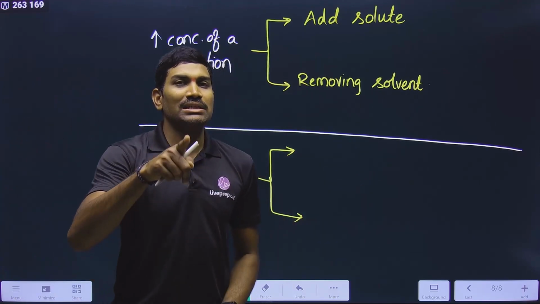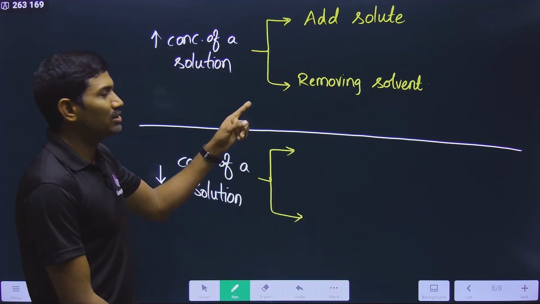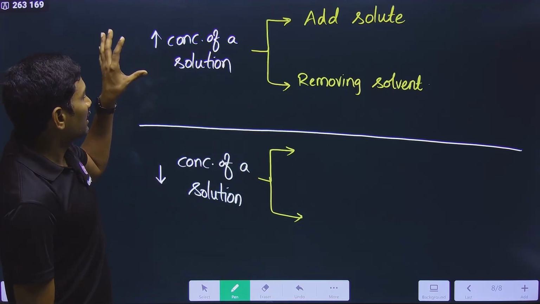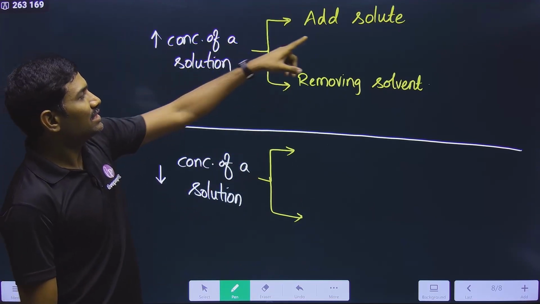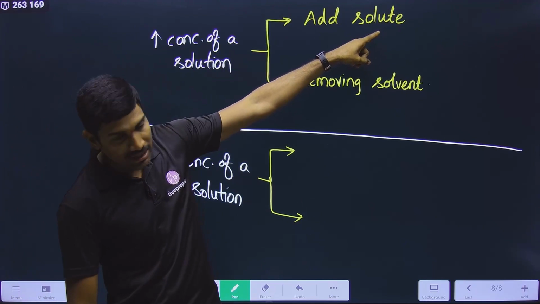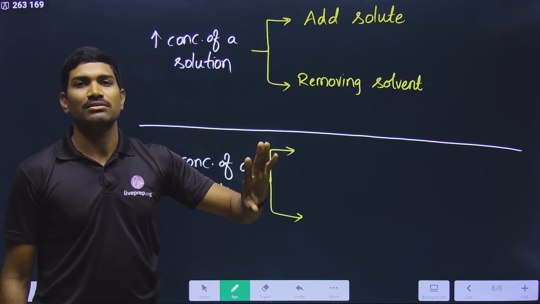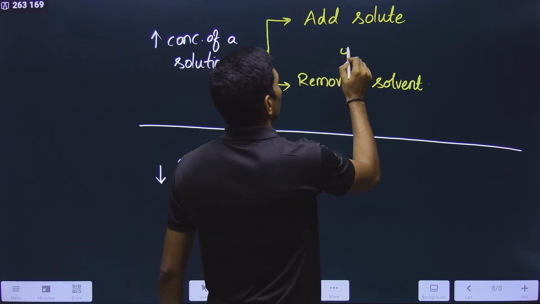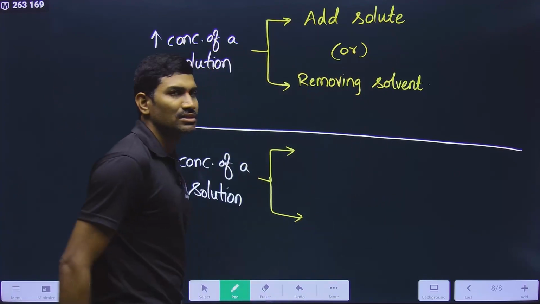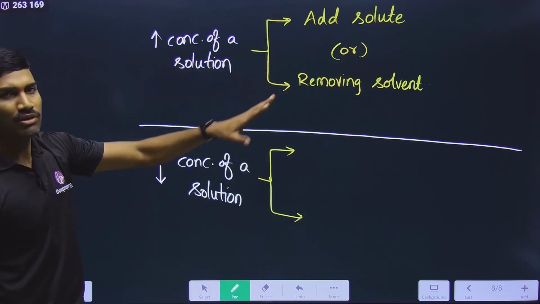Please understand these basic principles, then only you can understand this mechanism. Concentration of a solution can be increased by adding solute or by removing the solvent. Both you can do, but we are focusing on any one.